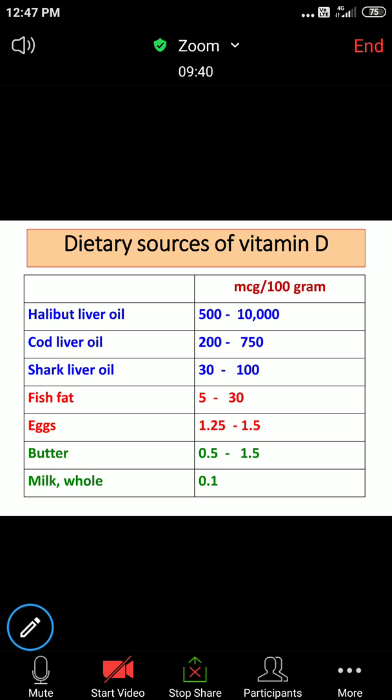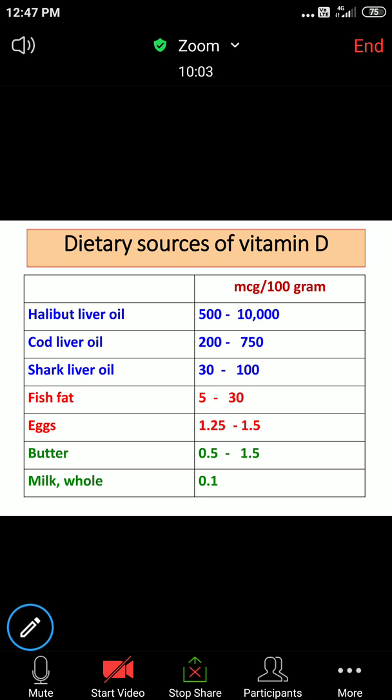And again what we said yesterday, same is applicable for vitamin D. Fish liver oils. Not edible, but since it is rich, you are supposed to mention it. And again the sequence is halibut liver oil, cod liver oil and shark liver oil. Okay, halibut liver oil, cod liver oil and shark liver oil.